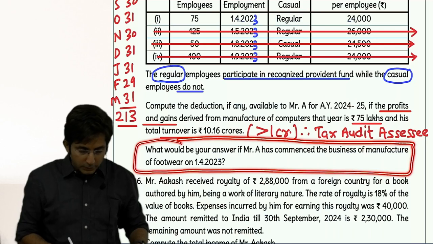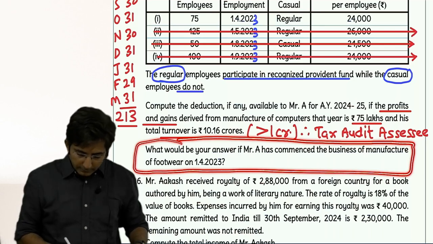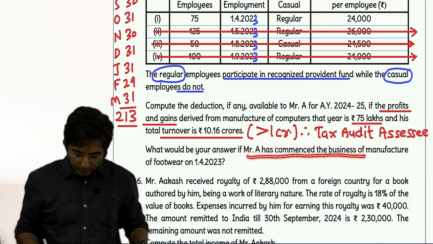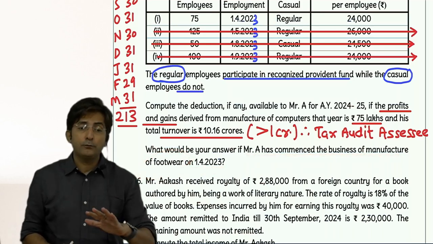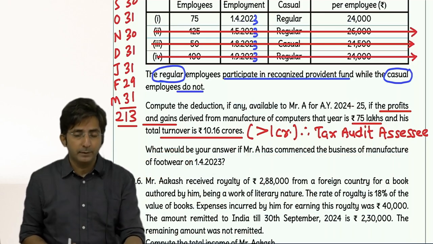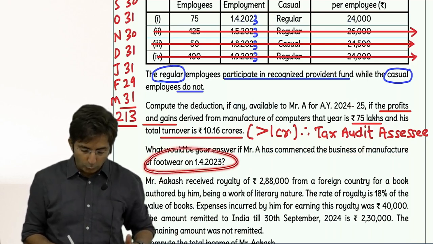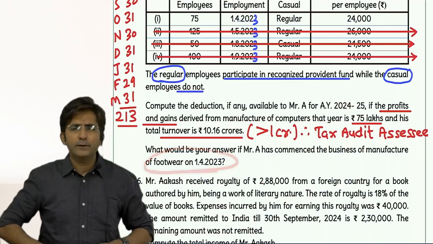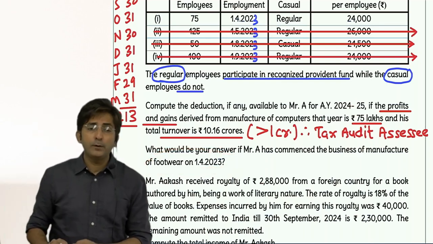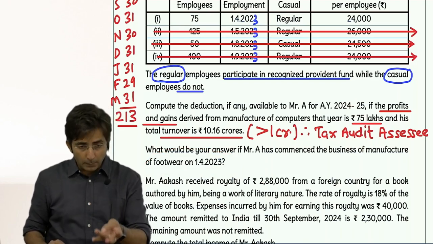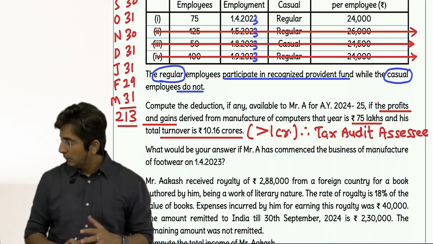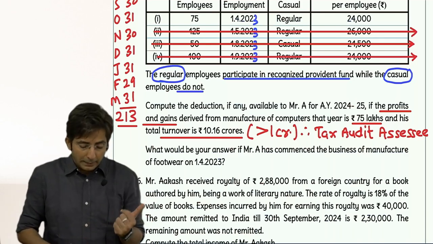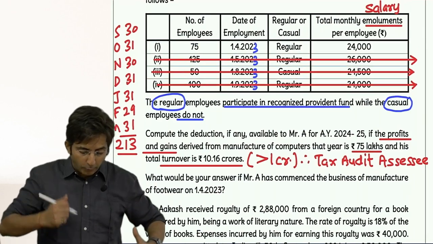What would be your answer if A commenced the business of manufacture of footwear on 1st April? Means instead of computer manufacturing, what if he was into footwear manufacturing? So what difference does it make? In case of manufacturing of footwear, leather products, apparel, the condition of 240 days becomes 150 days. So tell me where 240 days was a hurdle for me?